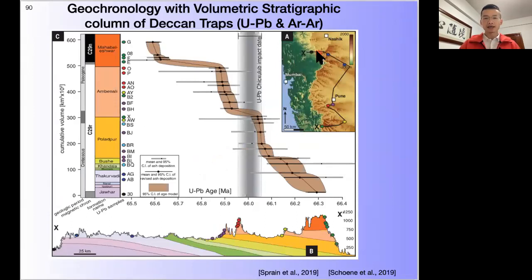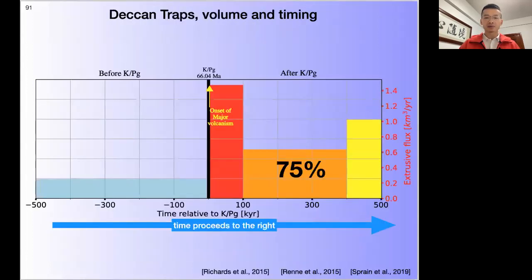So panel A shows the elevation map of the Western Ghats, India. The black line denotes cross-section XX prime shown at the bottom. Geochronology samples are collected where indicated with the color dots. The volumetric stratigraphy column on the upper left is estimated with geochronology results for the timing of eruption and with the thickness of each formation. Converting that with time, you can see this graph showing time from left to right.